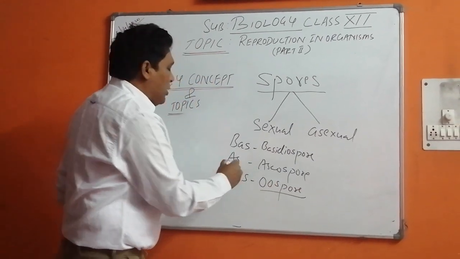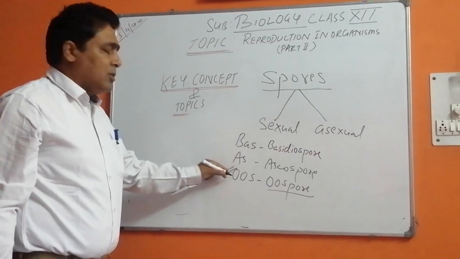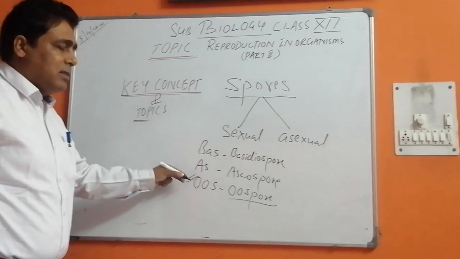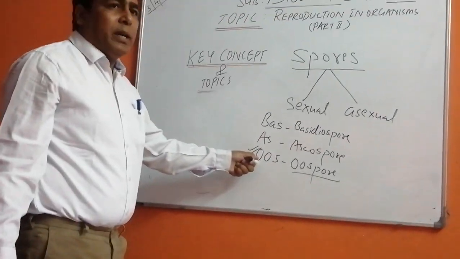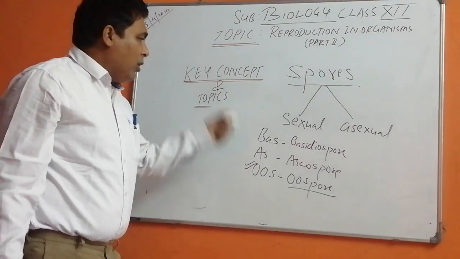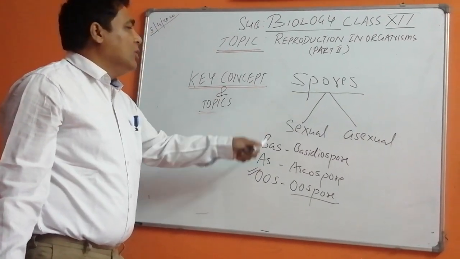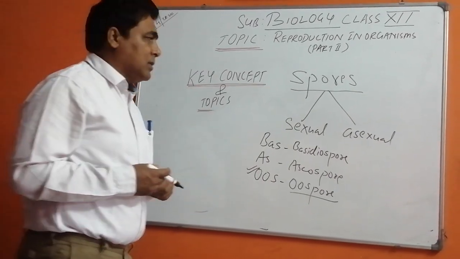Now here is a small hint for you. Technically, we can use Bas, As, Os, and it will be easier for you to remember sexual spores. Whenever we talk about O, O means ovum. So you will always remember that oospores are sexual spores. So it will be easier for you to recall in the examination room.